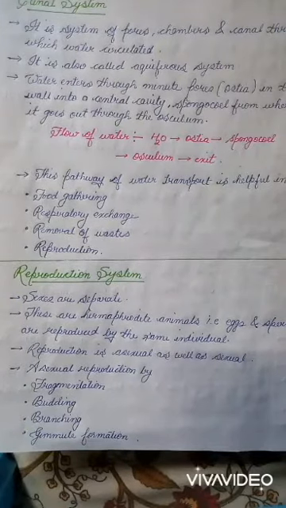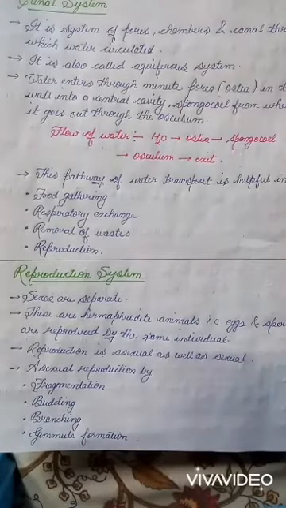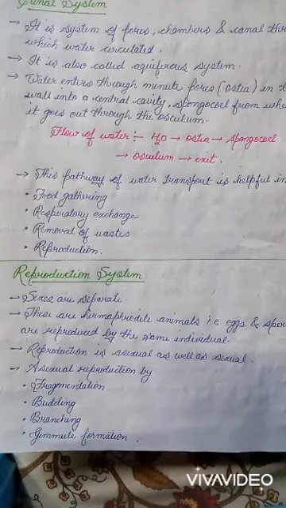Now let's read about their reproduction system. So in these animals, sexes are not separate and they are hermaphrodites. Hermaphrodites means the animal which produces eggs and sperms in the same individual, or we can say they are monoecious or bisexual. So in these animals, reproduction is asexual as well as sexual.